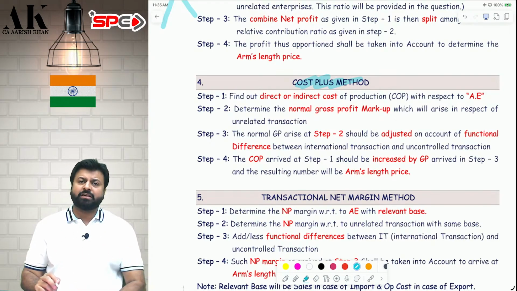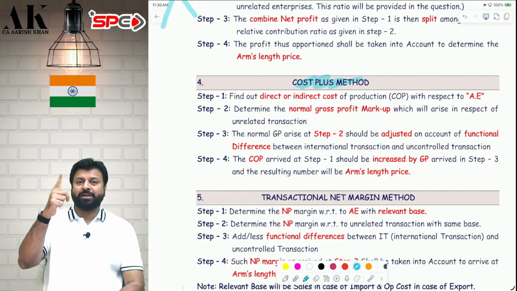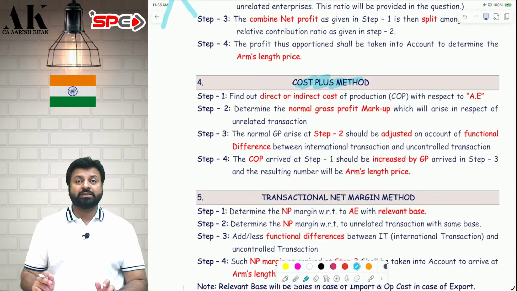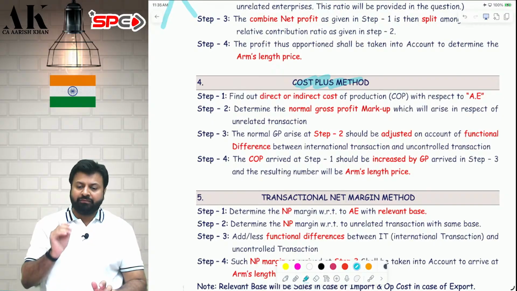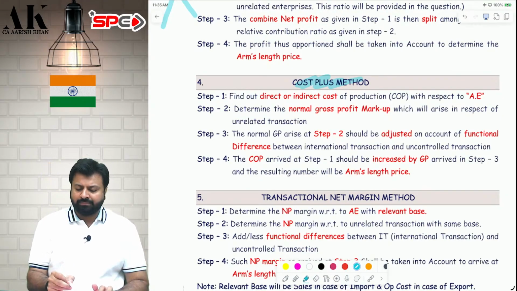In the previous 3 methods, we were making adjustment in the price. You can go and check. In the first method, you are making adjustment in price. The second method also, adjustment in price. The third method also, adjustment in price. In the fourth and the fifth method, you are not making adjustment in price. You are making adjustment in margins. How, sir? Let's see.